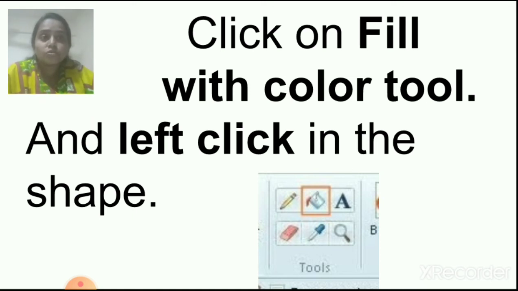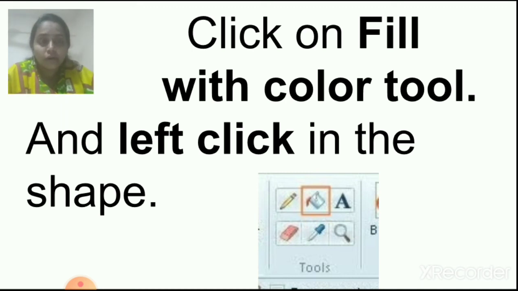This bucket is called fill with color tool. Okay, click on this and click in the shape, in your star, whatever star you have drawn on the screen. In that you fill that color, suppose red color you select, any color you select.